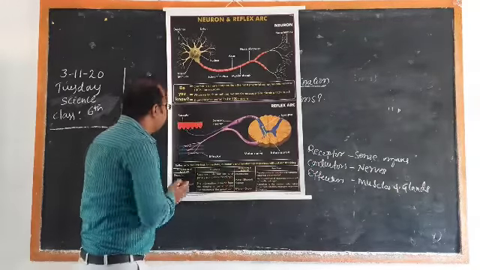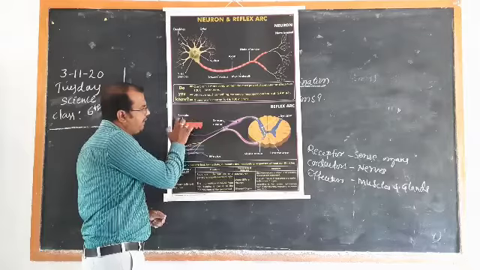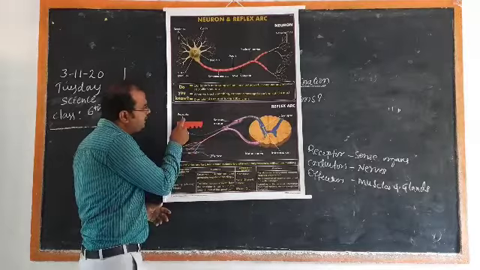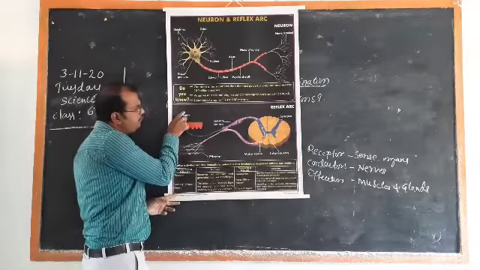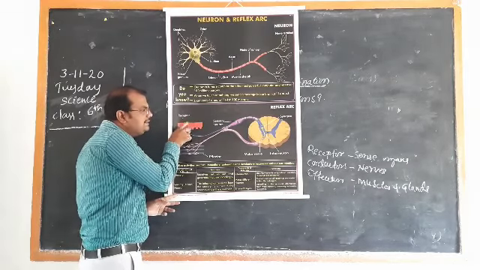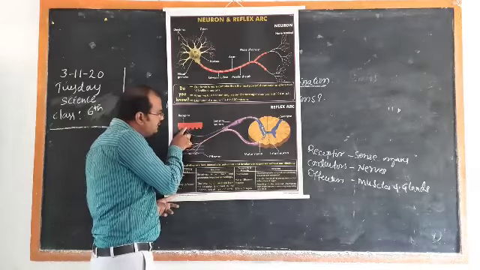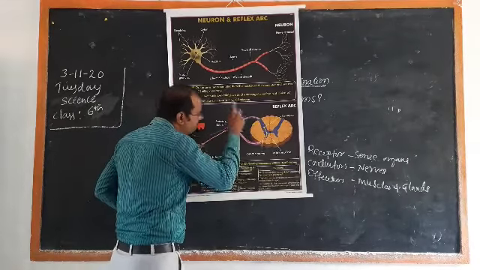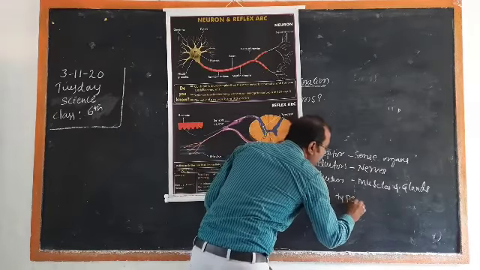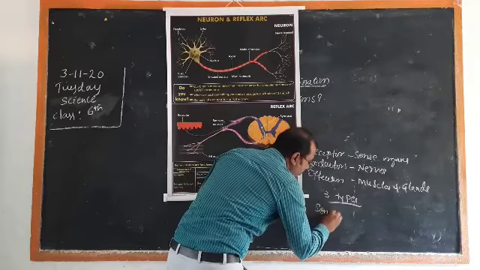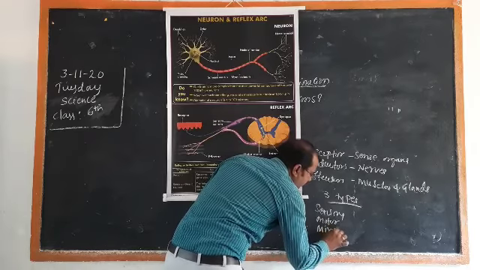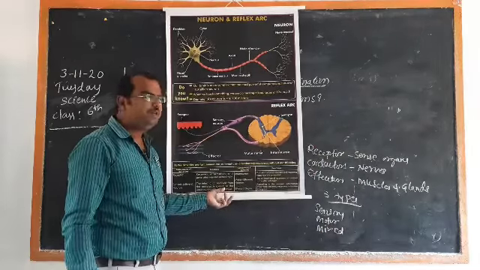So let us see how it happened. Here this is a receptor, like a sense organ. Think there is a hand, and here is a hot object. You touch that hot object, the hot message travels and is received by the sense organ like the skin of the hand. That travels along the neuron. Before this, we have three different kinds of neurons: sensory neuron, motor neuron, and mixed neuron. So there are three different types of neurons.